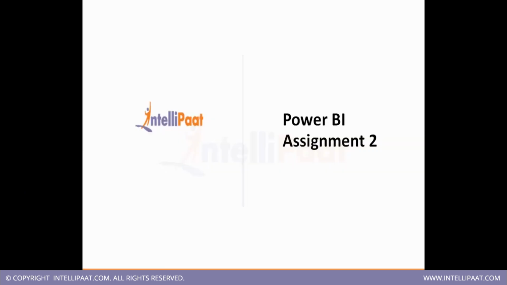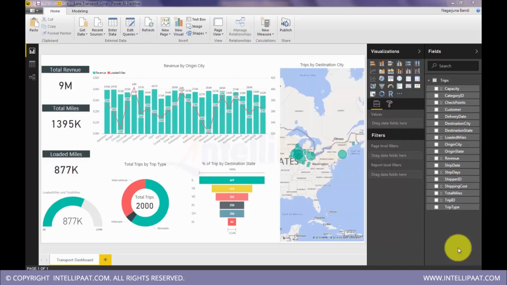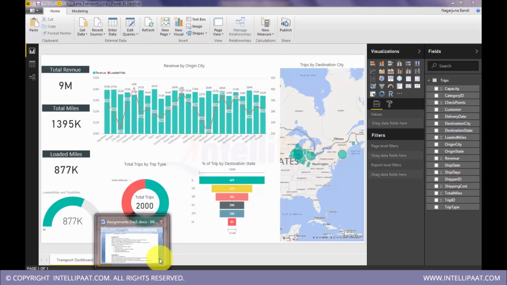So here we have the basic dashboard built and published to the cloud service. We will explore further in the next assignment on how to perform calculations. Here we haven't done any calculations. We got the data as is, represented it with some visualizations, and published. But this won't be the case in real-time situations.